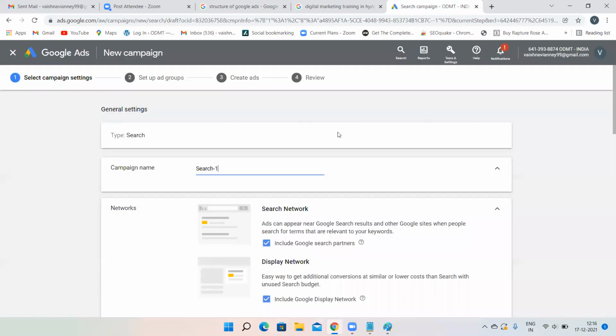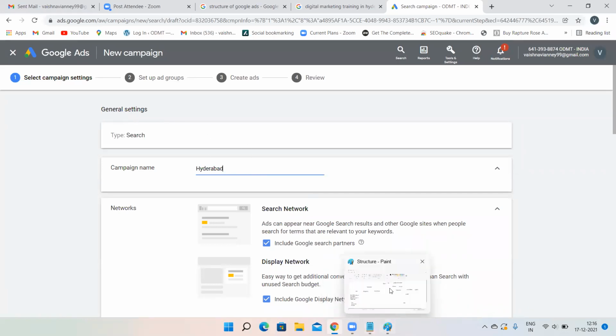Go to your Google Ads account. Now the type is search. That means search network we are creating. Now it's telling us first to give a campaign name. Now over here, give a campaign name. Anything. Now Hyderabad campaign I'm creating, right? So I'll give the Hyderabad campaign.